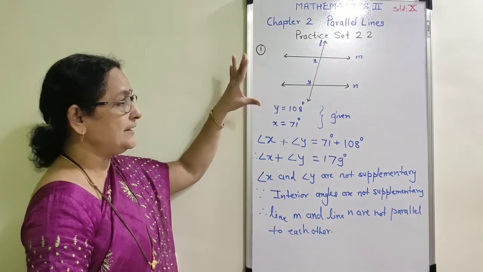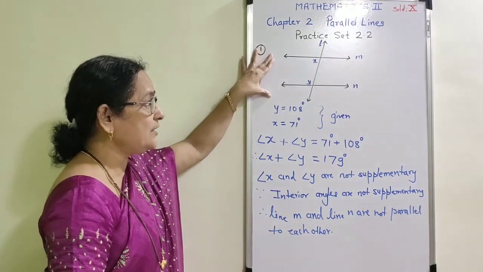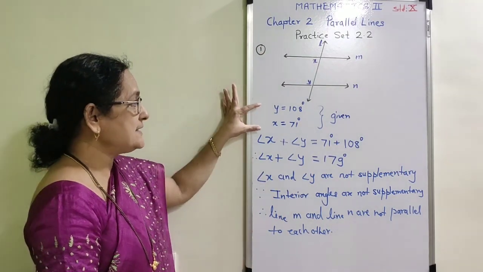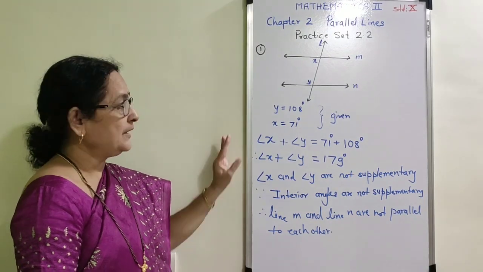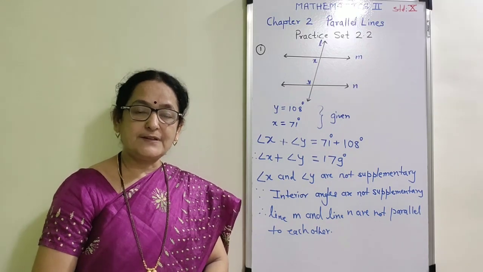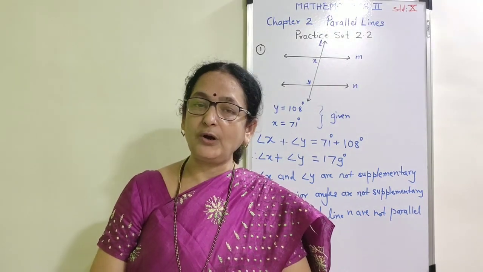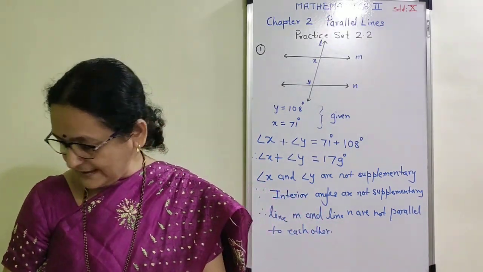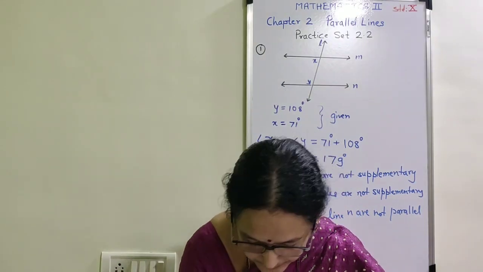When you write this example in your notebook, draw the figure. There is no need to write the given example from the textbook, since we are going to write the given here and then write the solution. That since the addition of the two interior angles is not 180 degrees, they are not supplementary. Therefore, the given two lines are not parallel to each other. Now we will complete the next example, example number 2.